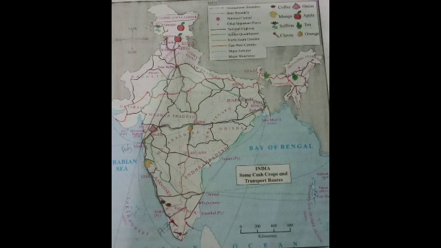Now let us see the next map. In this map we have directions, that is east, west, north, south. The next important thing is the index. Because of the index we can easily search whatever the questions are and their answers. We have kilometers. Now study the map given above carefully. This map shows some of the cash crops and transport routes in India. Answer the questions given below with the help of the map.